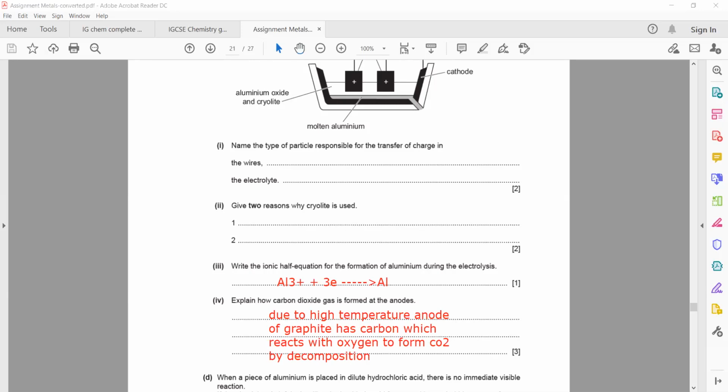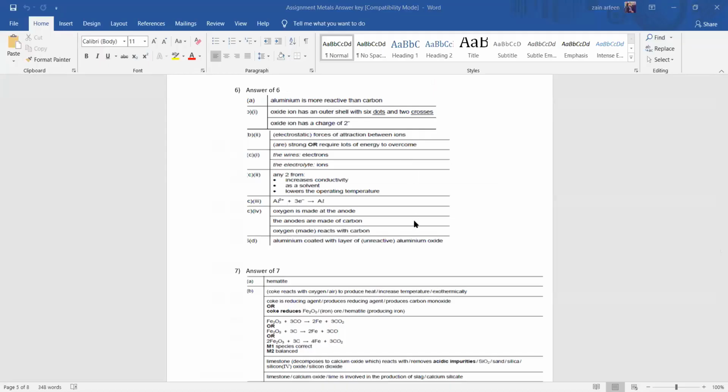I will show the marking scheme as well, so you can identify the points here. You can see the points. It's 3 marks. Oxygen is made at the anode. Anodes are made up of carbon, and oxygen and carbon react with each other. These are the 3 marks.